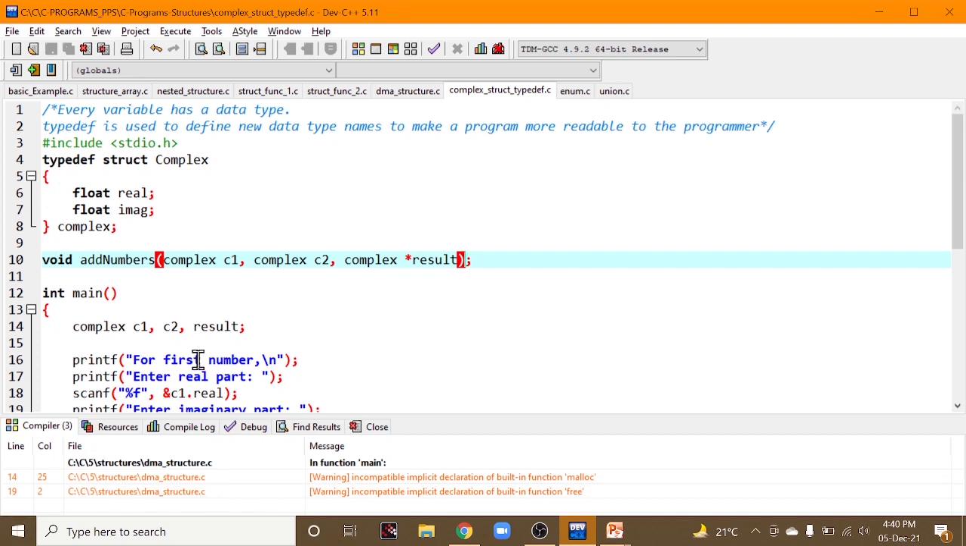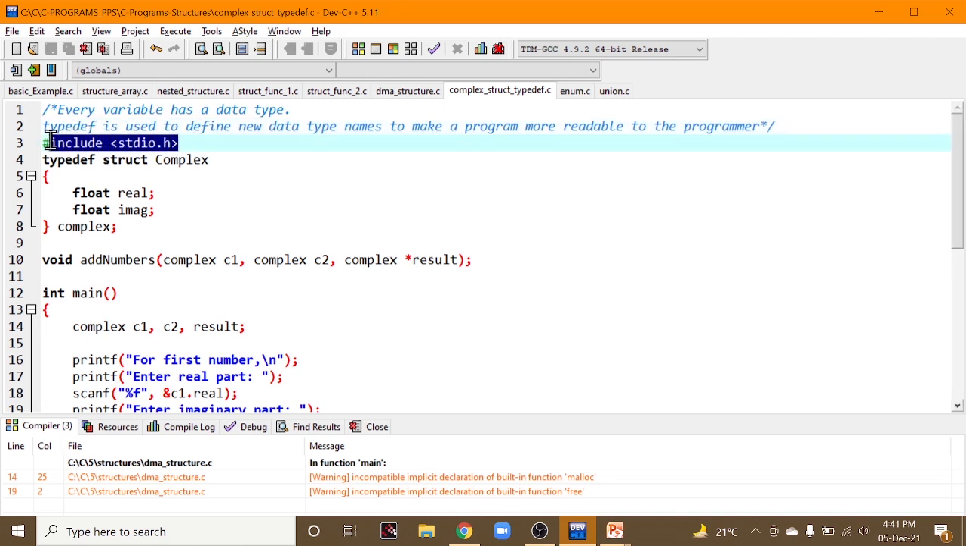Now let us look into complex struct typedef. Complex numbers, to print the sum of two complex numbers, using typedef. So what is typedef? Typedef is used to define a new data type name to make your program more readable, where you can specify new data type names. That is the main use of typedef.